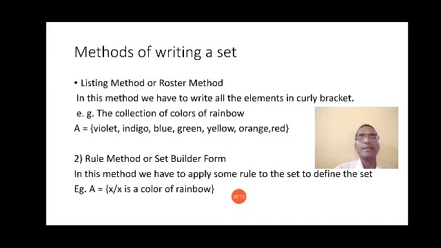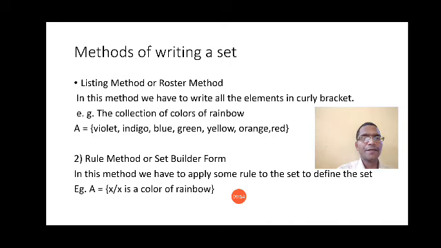Now see the previous example. What is the basic principle with these elements: violet, indigo, blue, green, yellow, orange, red? You can see all these colors are of the rainbow. So see how I have written it here. Capital A is equal to, then curly bracket, then x slash x. That means x is such that x is a color of the rainbow. Means we are giving a title x to these elements, and what is x? x is a color of the rainbow. So all these are basically colors of the rainbow.